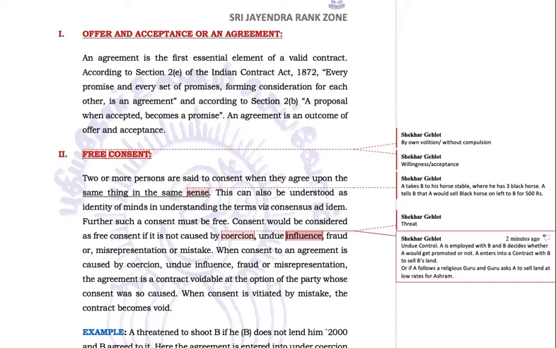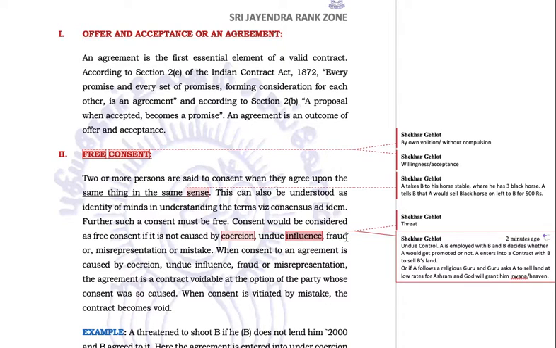A has a religious guru. Okay, and A has some land as well. Now the guru asks A to sell the land at low rates for the ashram, for construction of the ashram. And the god will grant him nirvana, moksha, or heaven. So now there is an undue influence because the guru is trying to manipulate him by telling him that he will go to heaven if he sells this land for construction of the ashram at very low prices. Otherwise, nobody would sell the land at a lower price.